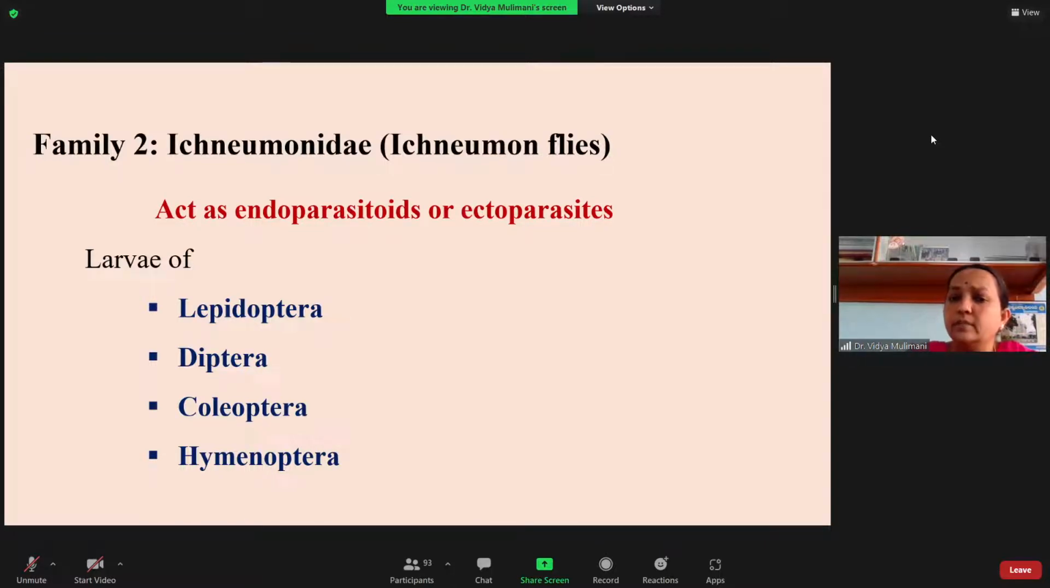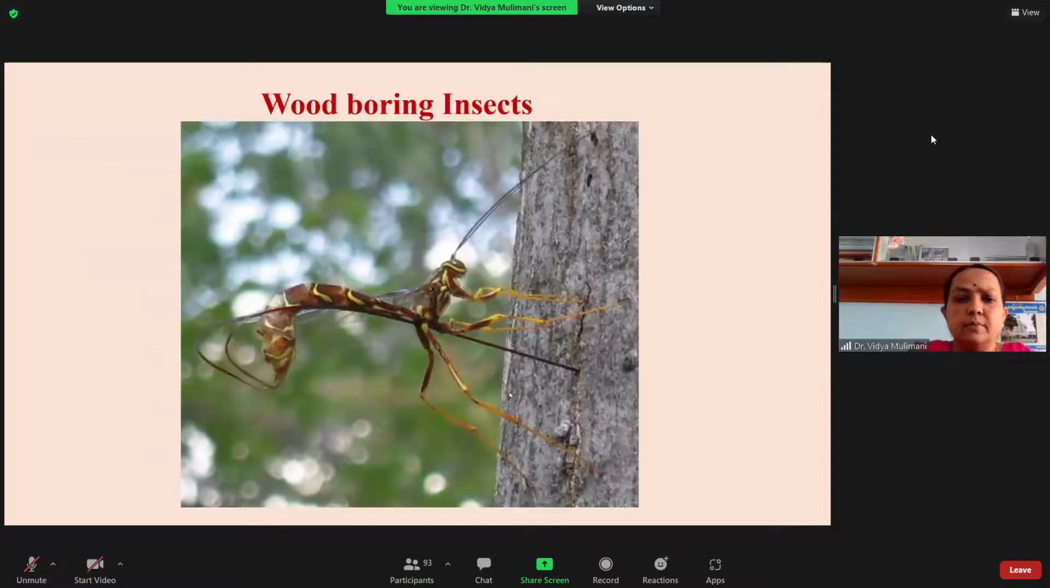If you have not read the taxonomy properly, please read it, okay? Because I am not telling what is Lepidoptera, what is Diptera. It should come to your mind suddenly: what is Lepidoptera, Diptera, Coleoptera, and Hymenoptera. So all the major orders, larvae will be attacked by the Ichneumonidae. I'll be giving just three examples here.